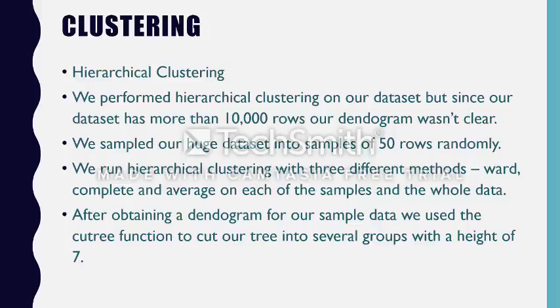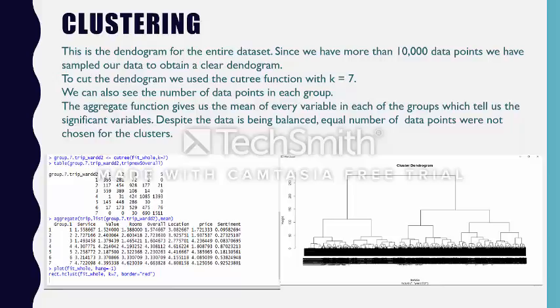After obtaining a dendrogram for our sample data, we applied a cut-tree function so that we get the tree into several groups, and we put k equal to 7. Now you can see here the dendrogram for the original data set. We cannot see much in this dendrogram. And on the left side you can see the number of data points in each cluster and the mean values of these variables.